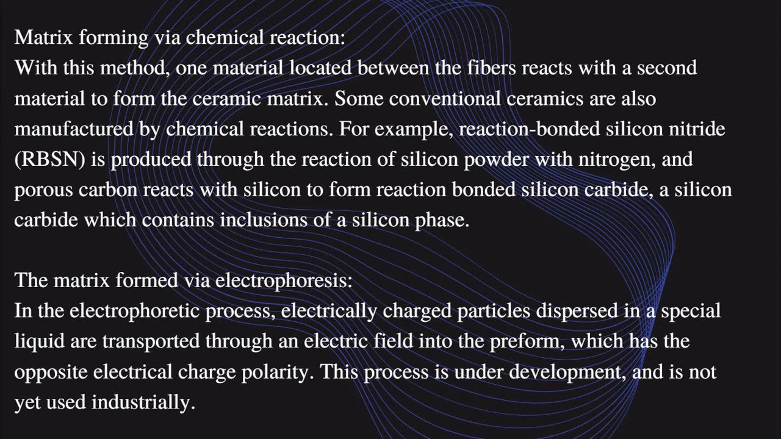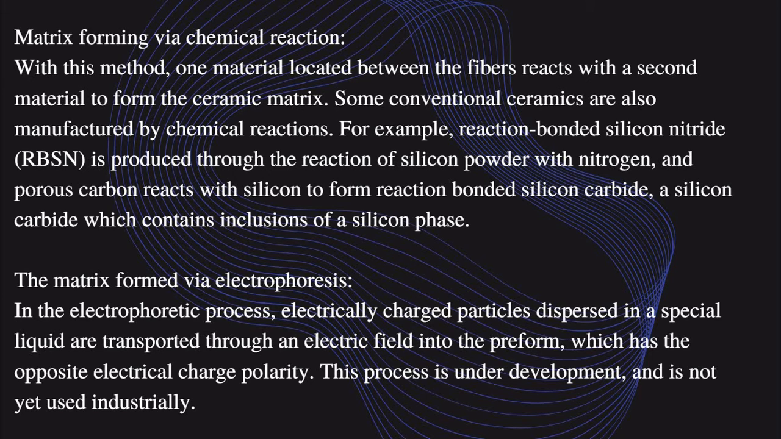Another one is matrix forming via chemical reaction. In this method, one material located between the fibers reacts with a second material to form the ceramic matrix. So we have one normal fiber material and another one that is a ceramic matrix. The one material is fiber and the other material is ceramic. We use a chemical reaction on that material, so that it bonds together and finally we get the ceramic composites.